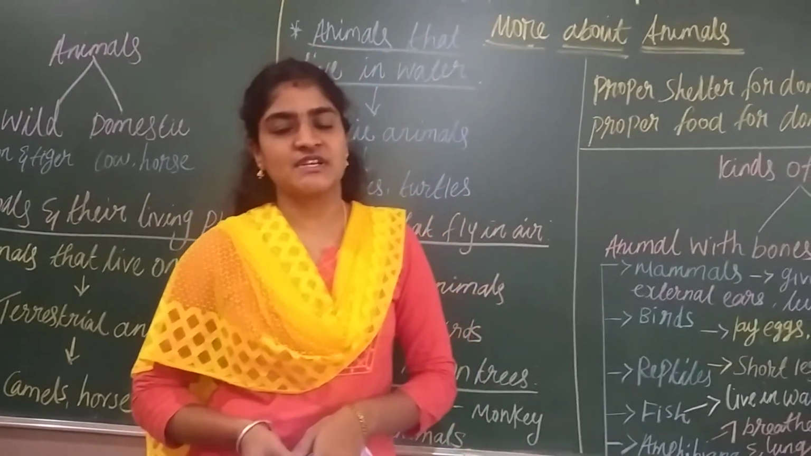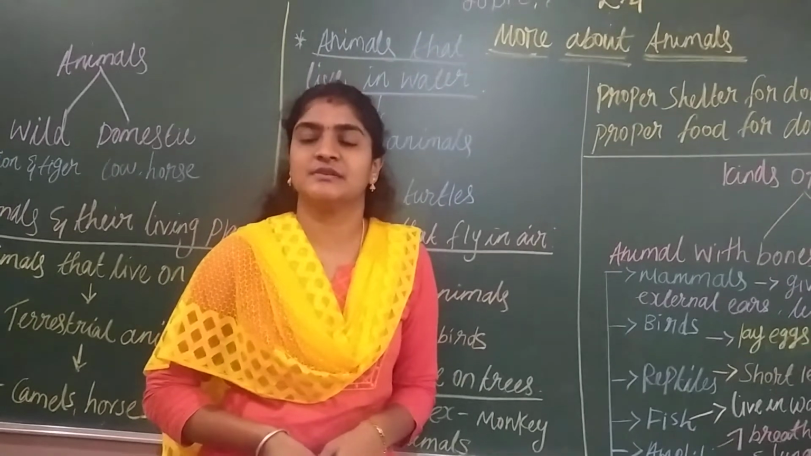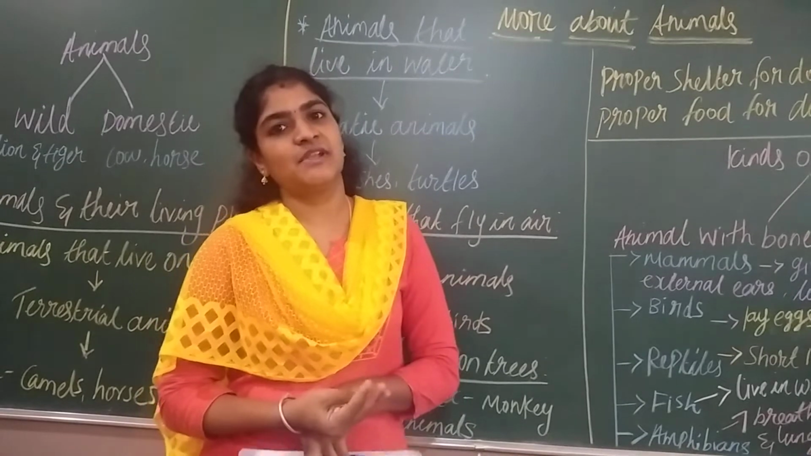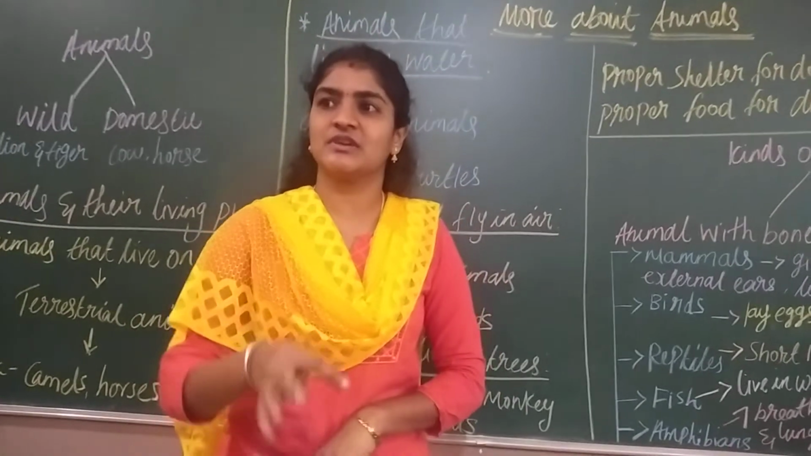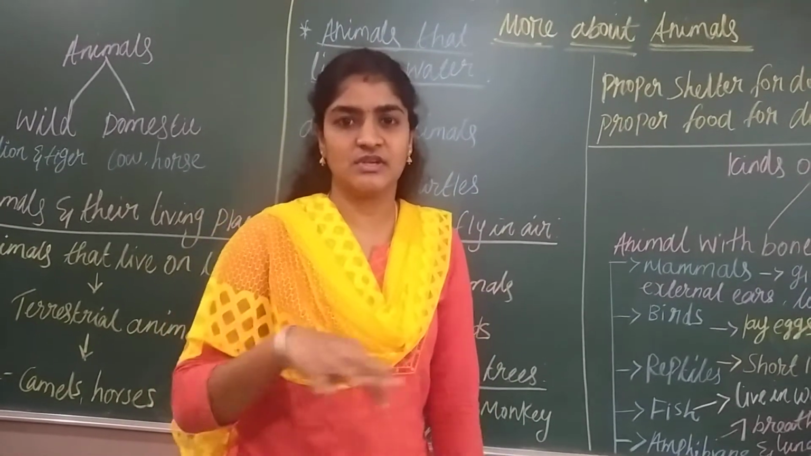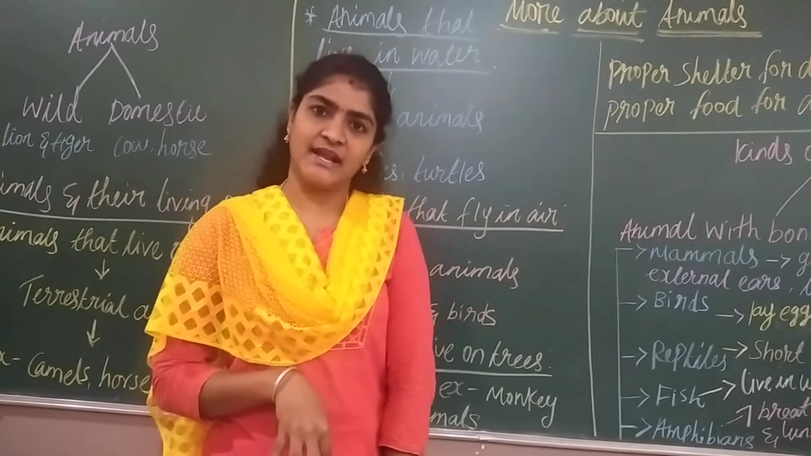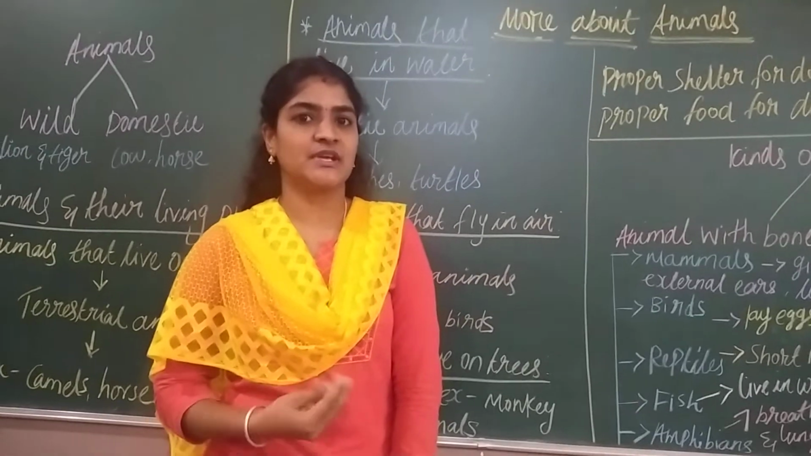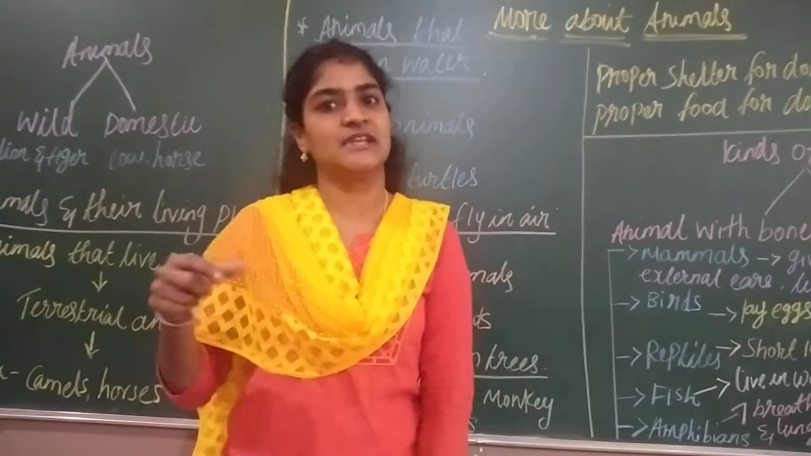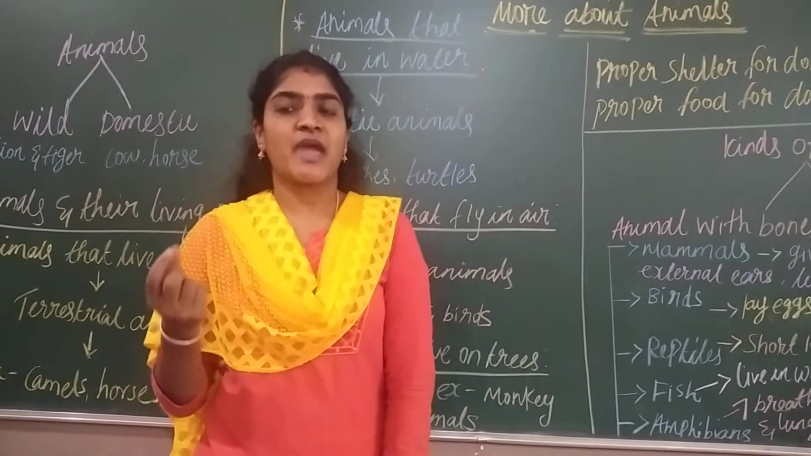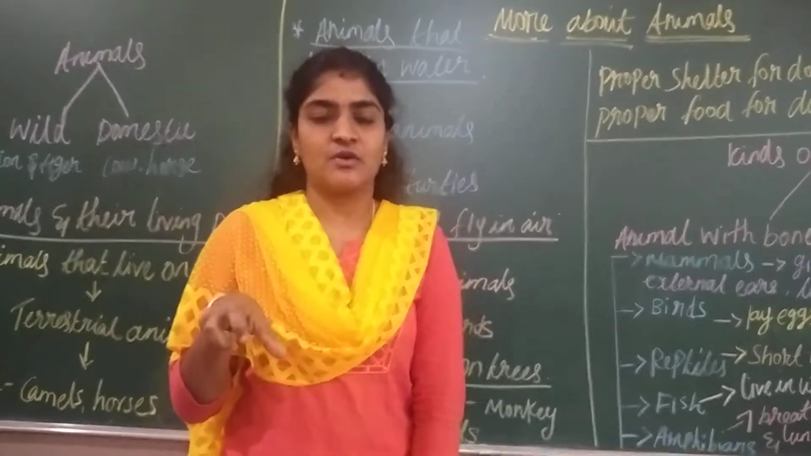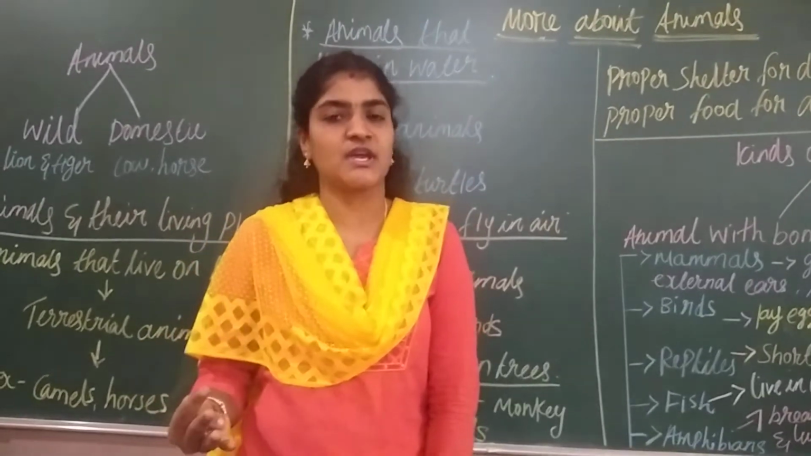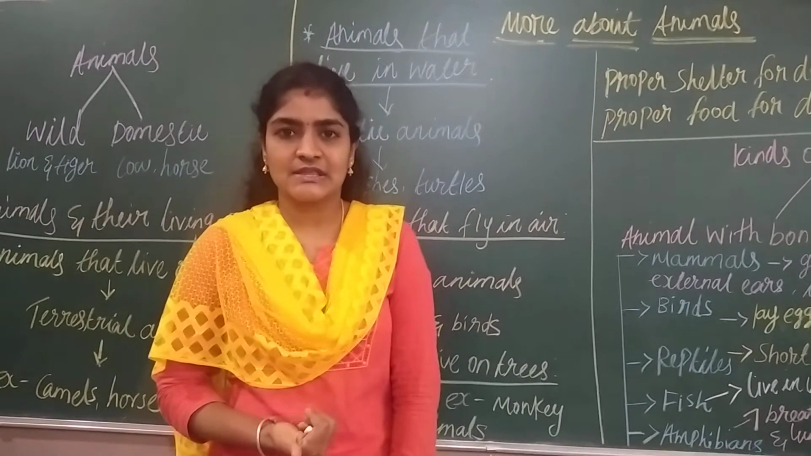See, we are able to see different types of animals, right? Different types of animals live in different types of places. For example, a domestic animal lives in and around our surroundings. If we take a wild animal, it will be in the forest. Apart from that, a few animals live in the water, and a few animals live on the trees, right? So based on the animal's appetite, they are divided into different groups. That only we are going to see in this lesson.